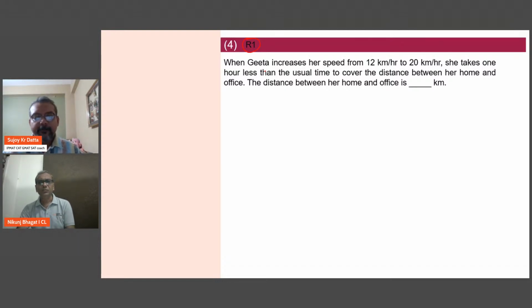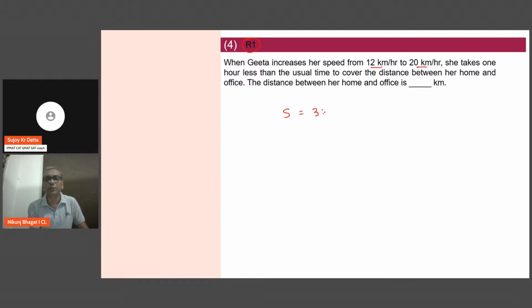Looking at question number 4, let's start with that. When Geeta increases her speed from 12 to 20, she takes 1 hour less than her usual time. Now we have done very similar questions earlier in this time speed distance chapter. Speed is in the ratio of 3:5, which means time will be in the ratio of 5:3. The time gap here is 1 hour, which means that the ratio gap is 2.